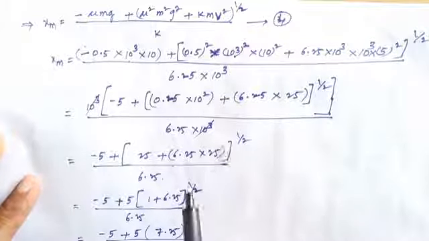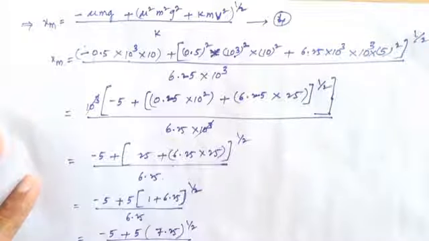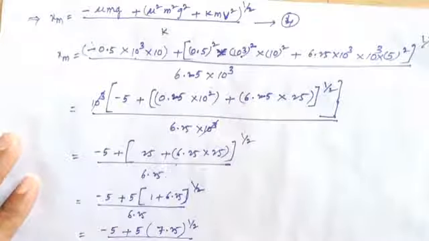With friction, the spring compression is 1.35 meters. Without friction, the maximum compression is 2 meters. So when there is friction, the maximum compression decreases to 1.35, a decrease of 0.65 meters. Thank you.